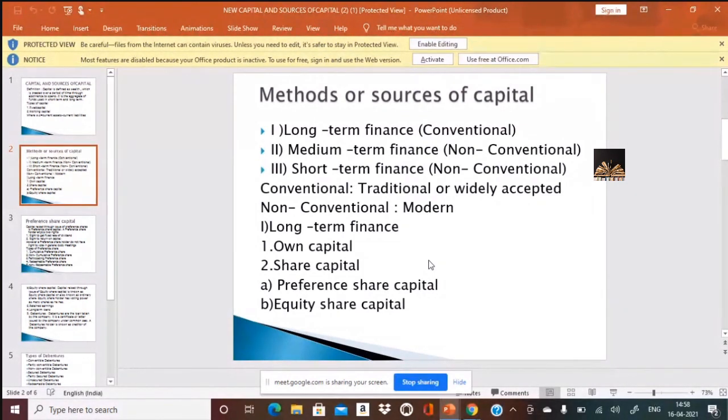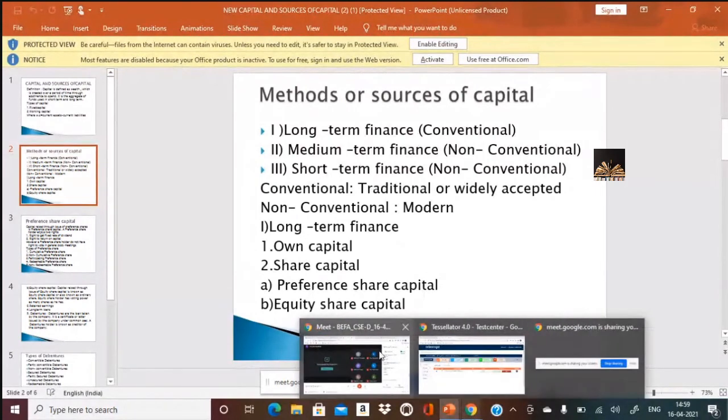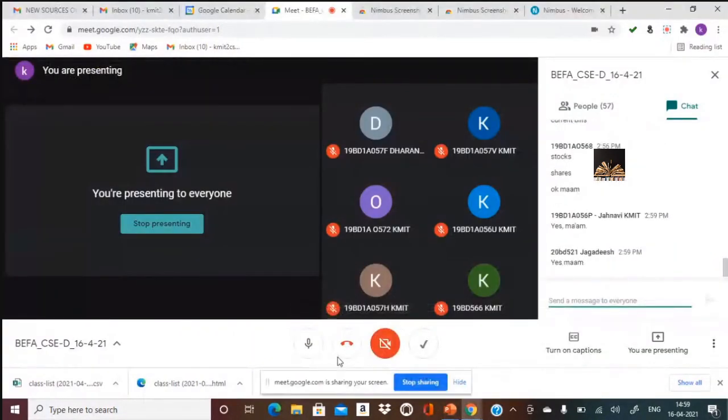So I think the time is 2:58. I don't think we'll complete this. I'll start this in the next class, that is on Monday. I'll start with long-term funds, sources of finance, right from the own capital. So totally there are 14 points which we take in the next class. Is it clear till now? The next class will start with the own capital.